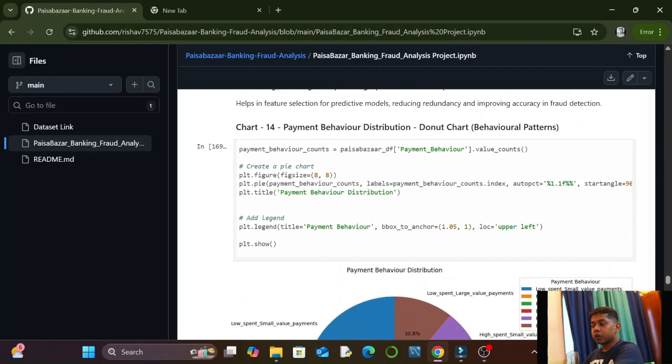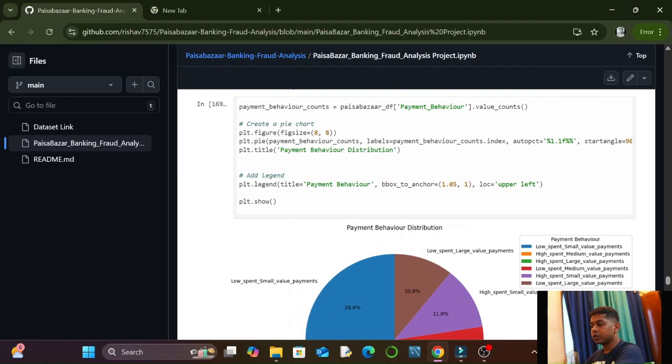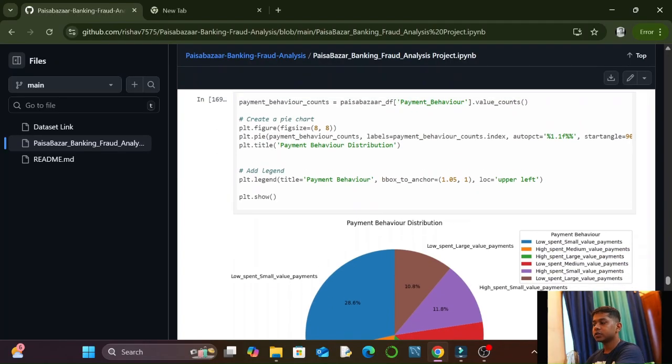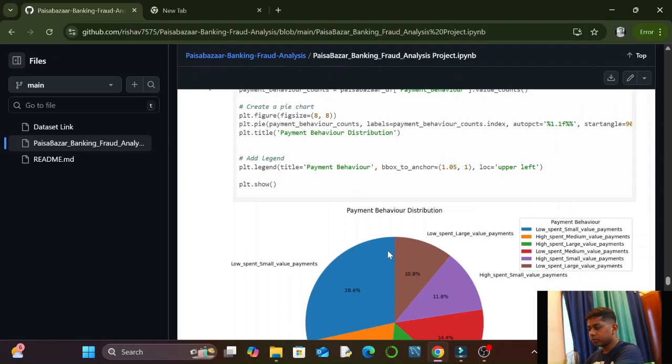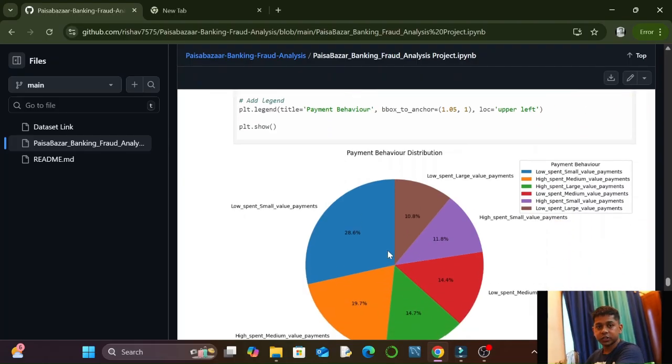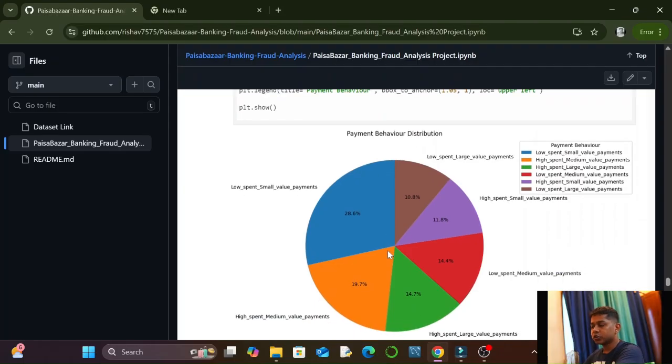The next category was behavioral patterns. In the behavioral patterns, the first chart was payment behaviors distribution. In the payment behavior section, there were six different types of payment behaviors. So we divided every payment behavior based on their percentage out of 100 in a pie chart.